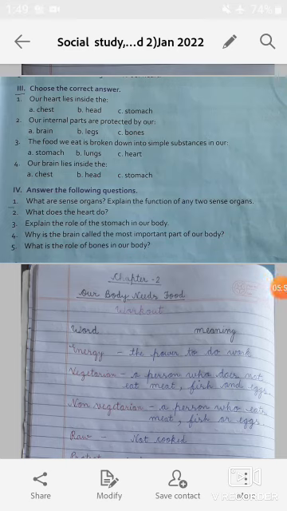Now students, let's come to question number 3 from this chapter, that is choose the correct answer. So students, first one is our heart lies inside the, and the options are chest, head and stomach. Here we have to choose the correct answer for this sentence. So students, you know very well our heart lies inside the chest, so the first option is correct.